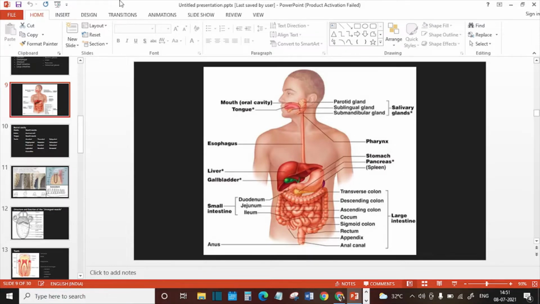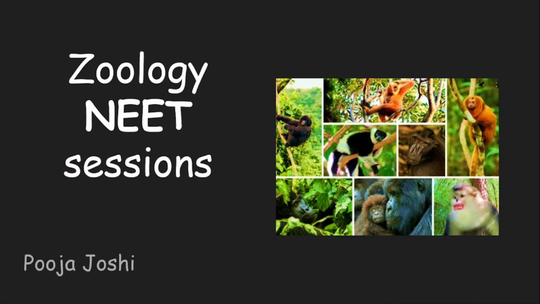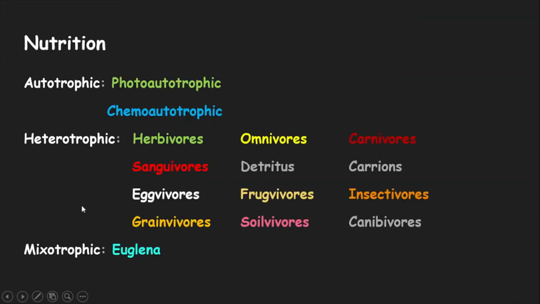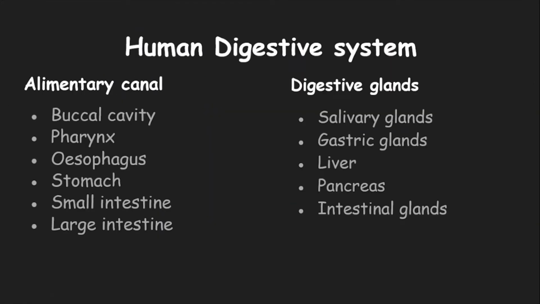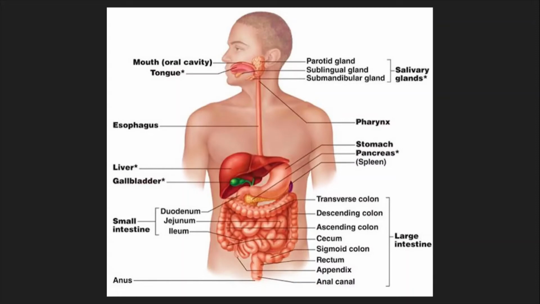Today we shall be continuing with the part of the digestive system that we left in the previous session. So until now, just a short recap within a minute. We have covered the portion of nutrition, wherein we understood the different types of nutrition that organisms in different forms have when it comes to fueling the body, and the way food is taken into the body in different forms.